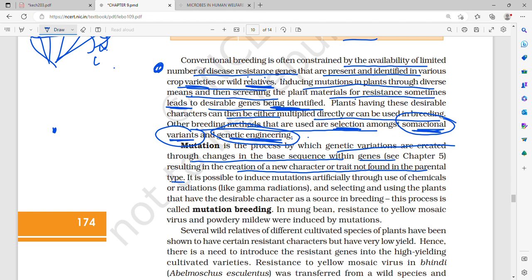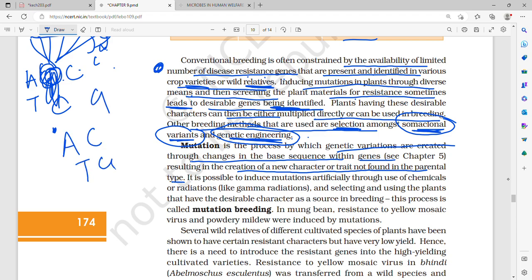If we change the base sequence, that is A, T, G, C, and suddenly this goes away, so it is GC, right? GC goes away. So then it will become A, C, E, G. In this way it will keep going. So what is happening is that mutation is taking place.